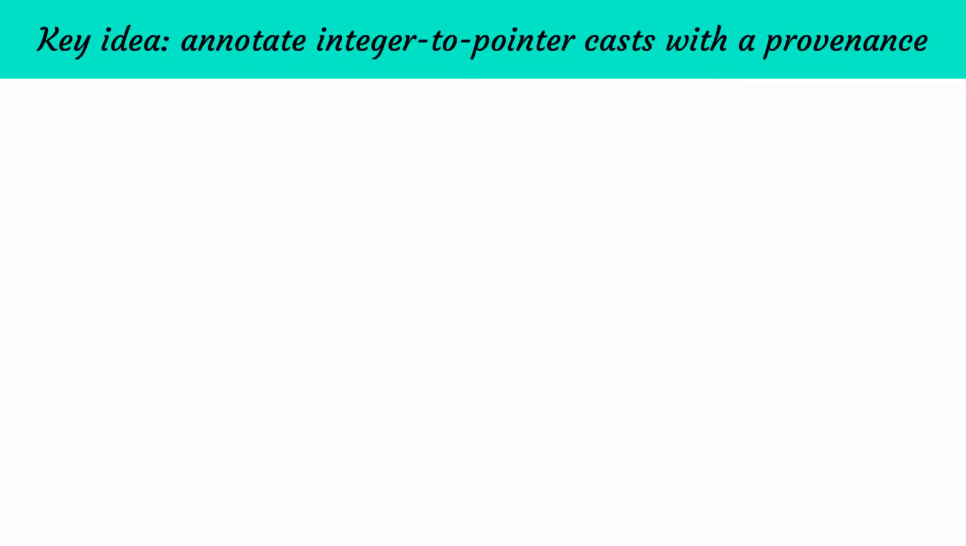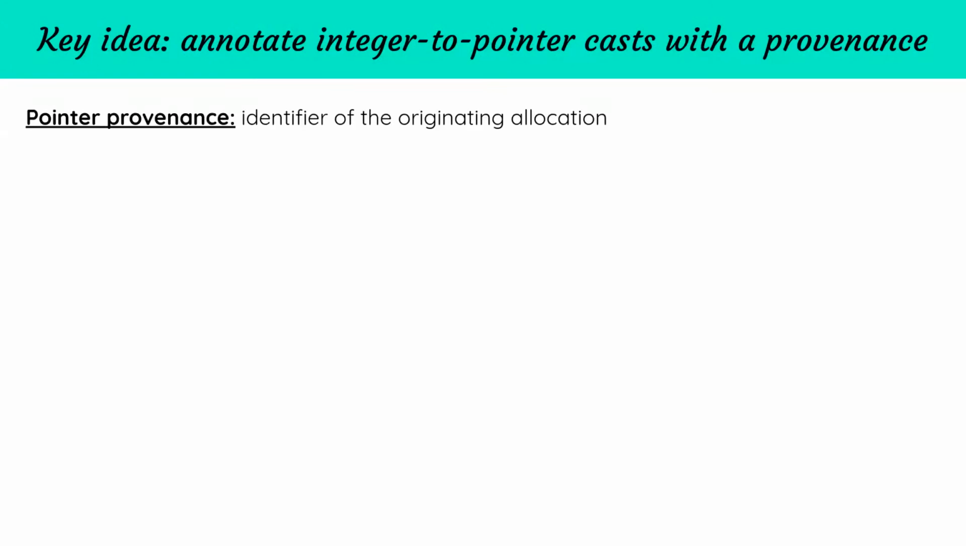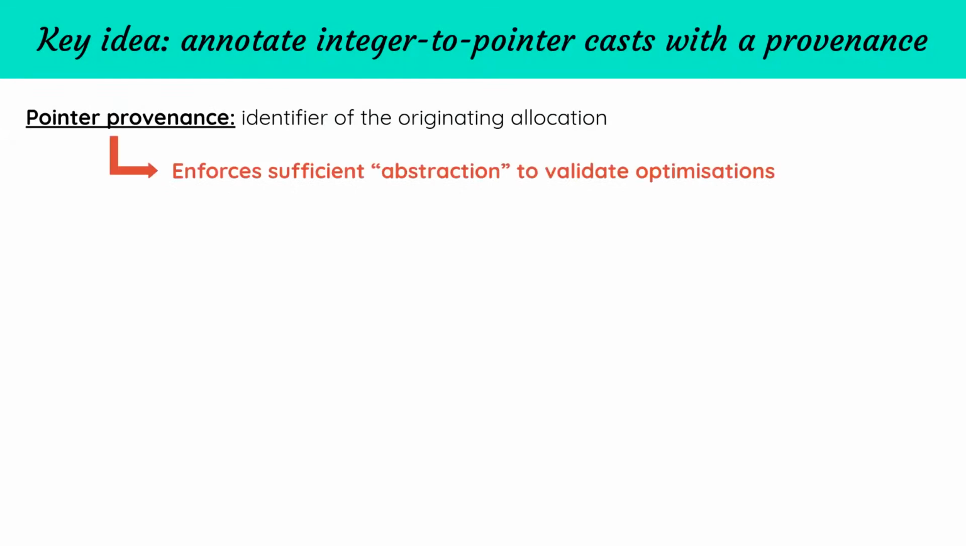Now, to conclude, let me quickly explain the key idea of VIP, which is to require the programmer to annotate integer-to-pointer casts with a provenance. Intuitively, a pointer's provenance identifies a corresponding allocation, and in both PNVI and VIP, pointer provenance is exactly what enforces that the model is abstract enough to support compiler optimizations.